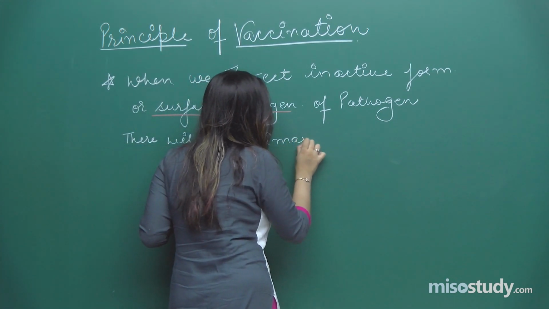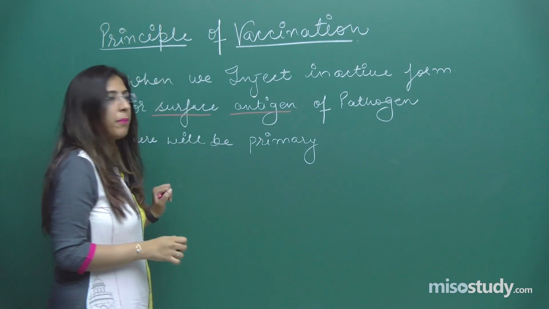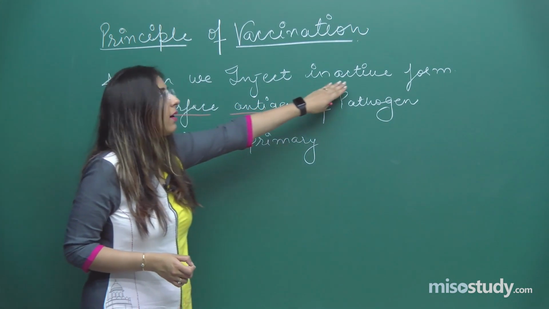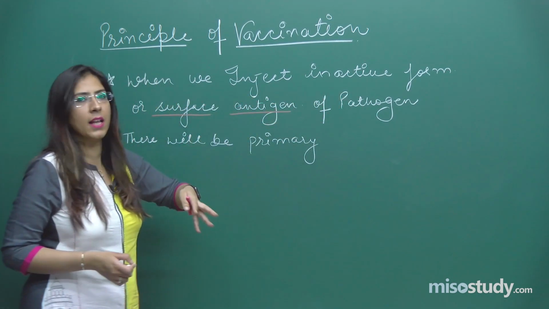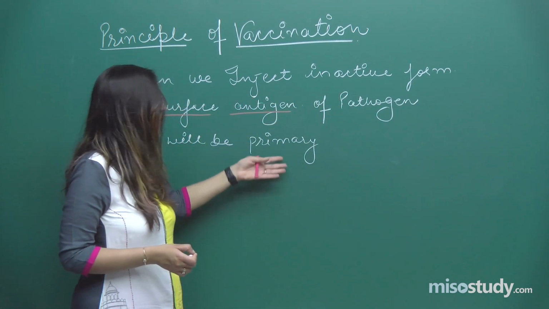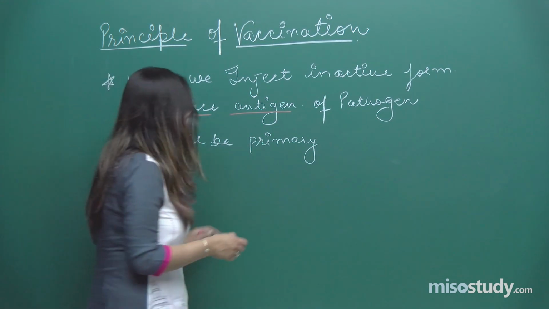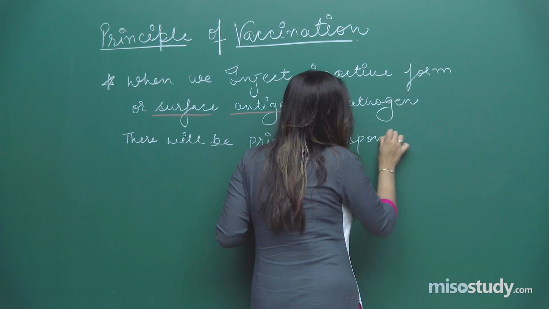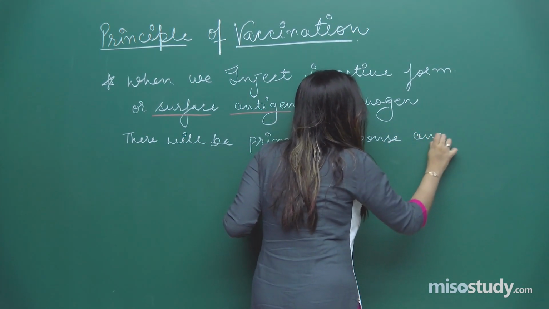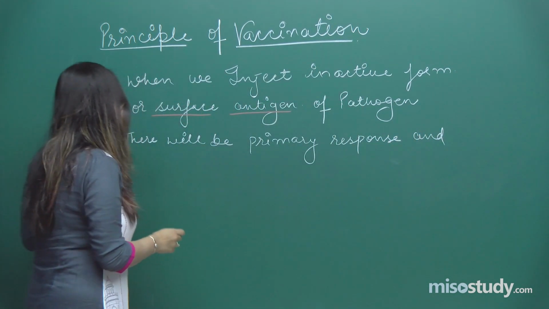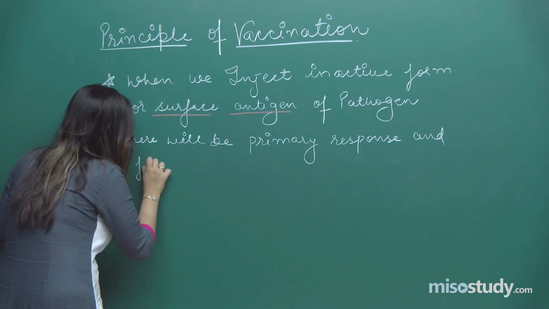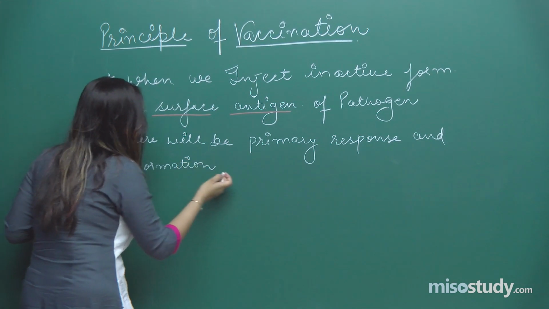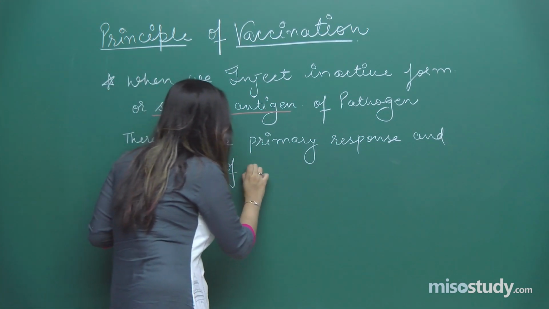The primary response in this case is not necessary because this is also an inactive form, right? As this is an inactive form, this will not cause any disease, so we are not concerned here with the primary response. With the primary response, and the most important, students, formation of memory cells.